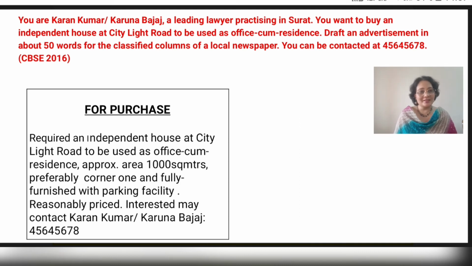So we begin this advertisement with for purchase since we intend to buy. So required an independent house at City Light Road to be used as office cum residence, approximate area 1000 square meters, preferably corner one, fully furnished with parking facility, reasonably priced. Interested may contact Karan Kumar or Karuna Bajaj and the phone number has been provided.